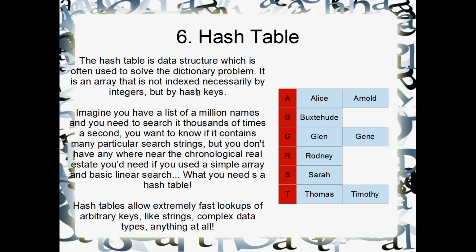And you can pretty much write your own hash functions for any data type whatsoever, and make a hash table with really quick lookups with any arbitrary data type. Super interesting topic. But if you imagine, over here I've just got a very, very simple hash table, and the hash keys are letters of the alphabet. Yeah, so the hash keys in a really simple circumstance might just be the first letter of a bunch of strings. It's not often the case, but you might do this. So that's my diagram over here. Usually your hash key wouldn't just be the first letter of a string.